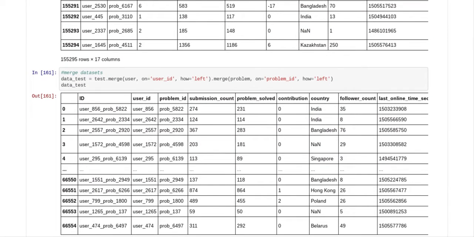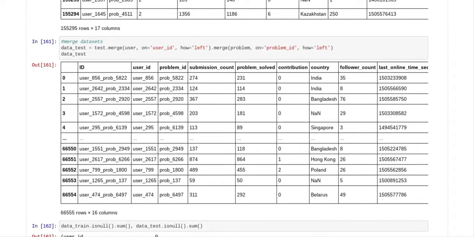You're going to need to do that, because you need to make sure that you have the same type of columns in the train file that you do in the test file. The reason is that you're going to train on the train file, but you're going to test on the test file. So the test file and the train file have to have pretty much the same type of information.